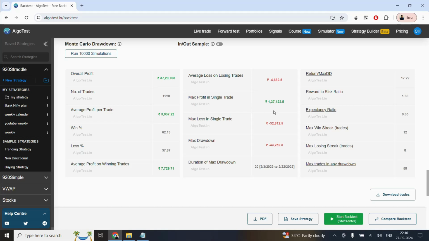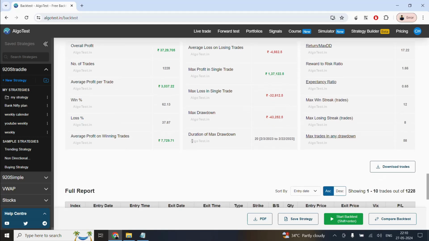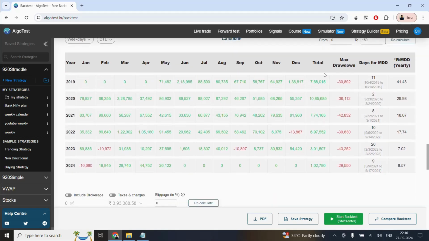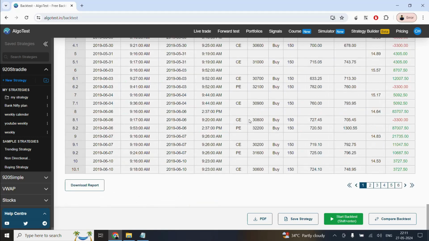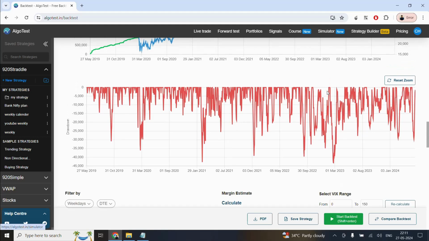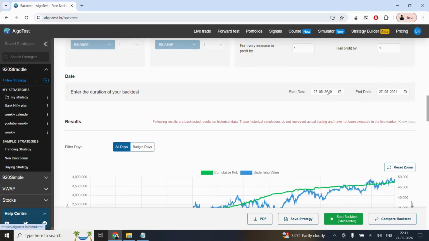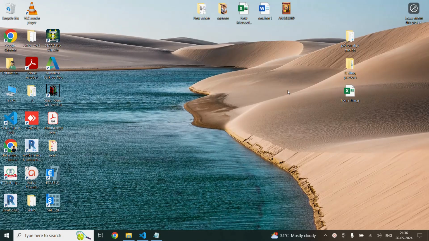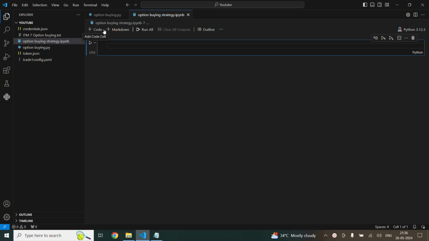You can modify the strategy according to your risk type. You can see the duration of the maximum drawdown is 20 days only. So you can see from here, for every year it has given more than 3 lakhs. Let's create the Python coding for this strategy. You can deploy this strategy with the Python code, which I'm going to tell right now.